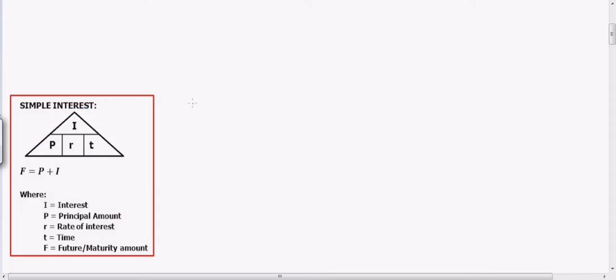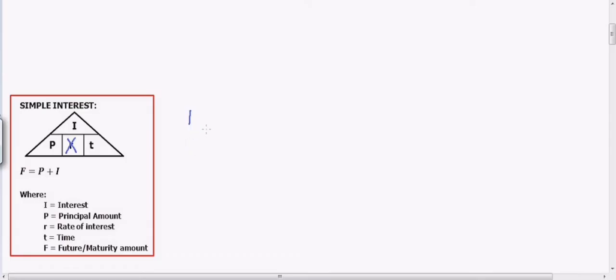Ibig sabihin yung triangle na yan, pwede nyong kuhain yung value ng I, ng P, ng R, and then yung T. Kapag kinukuha nyo yung I, siguro familiar na kayo dito. If you want to get the value of I, cross out nyo lang yung letter na gusto nyo. So, ang magiging formula is PRT. Ganun lang yun. Okay? Kapag naman, ang gusto ninyong kuhain ay yung P, so cross out nyo yung P, the formula for P is I over RT. So, kapag naman R, ang gusto nating kuhain, that would be I divided by PT.